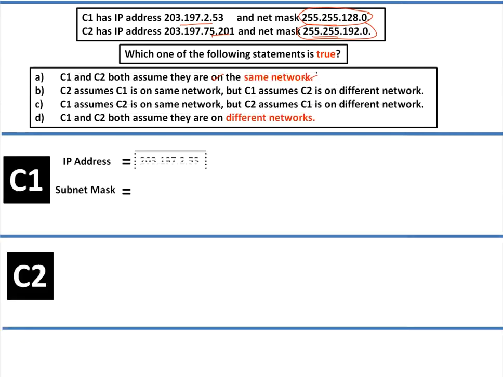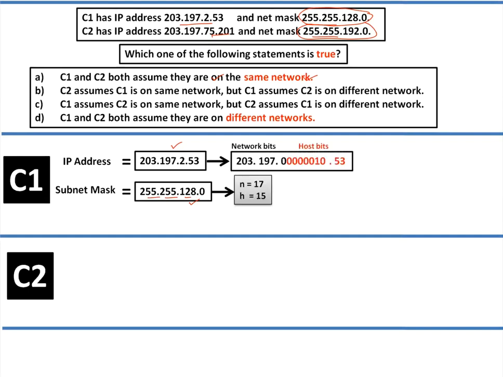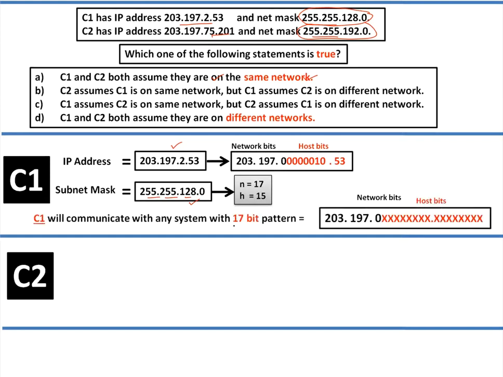Call C1. C1's IP address is this. Mask is this. 8 plus 8 plus 1, a 17-bit mask. That means C1 will communicate with any system whose 17 bits are the same as this. Very good. That is C1. If you say hi to me, if I am C1, I'll ask for your 17 bits. If it is the same, I'll speak with you.